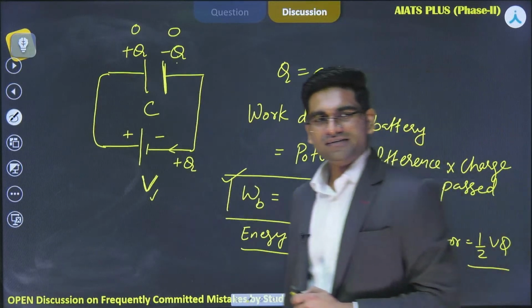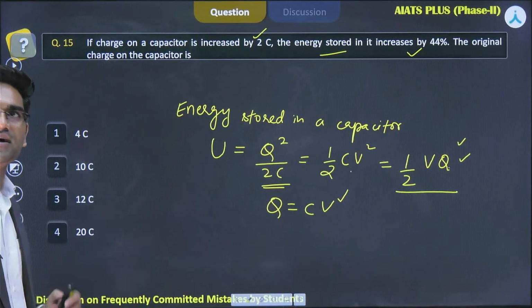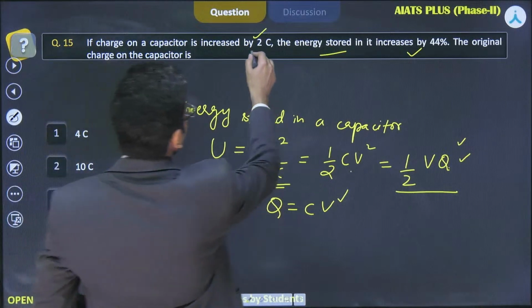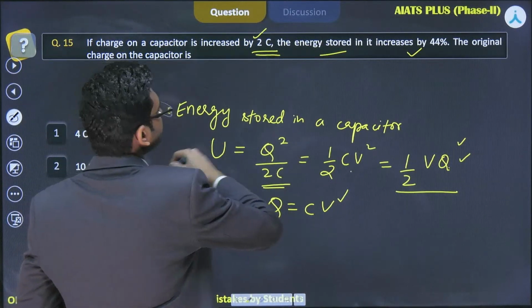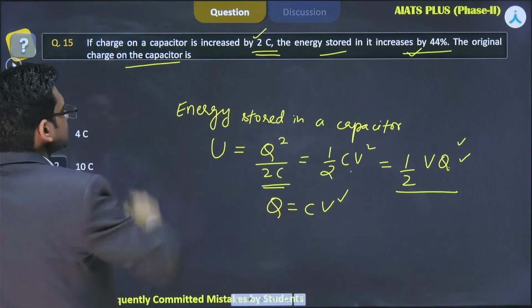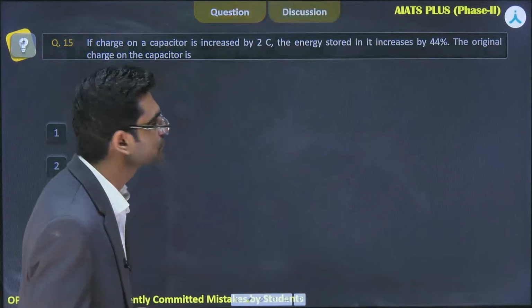Okay. So now let's solve this question. We have understood all the surrounding concepts. Now we can solve this question. A 2 coulomb charge is increased, and the energy increases by 44%. We have to find the original charge on the capacitor. I am going to use this formula, U equal to Q square by 2C.